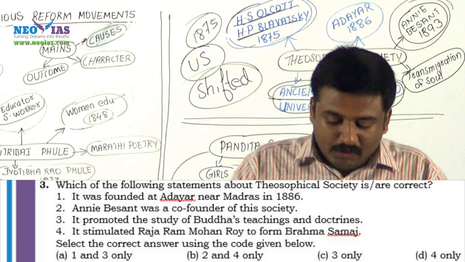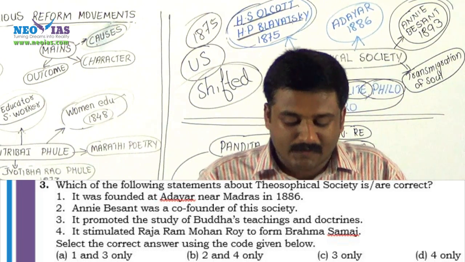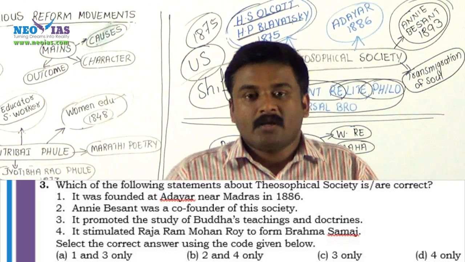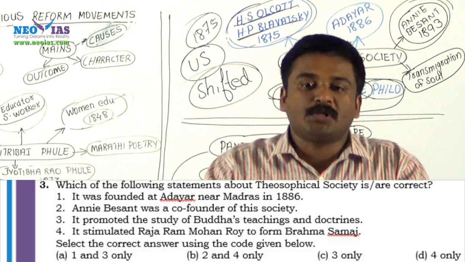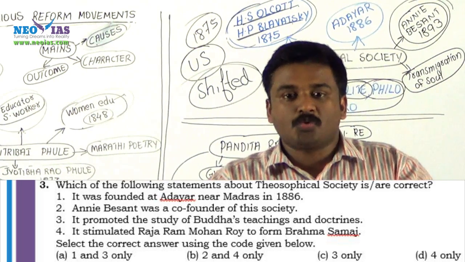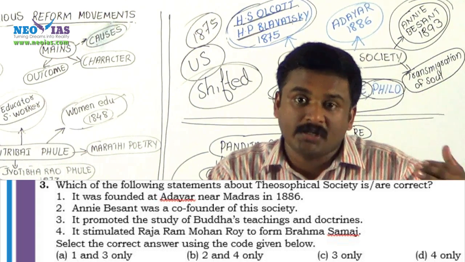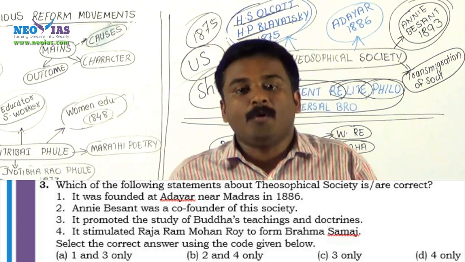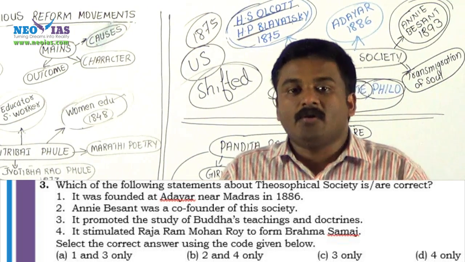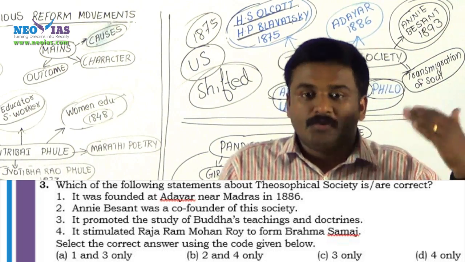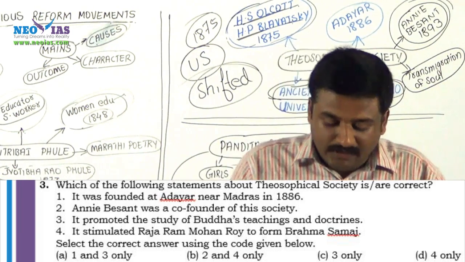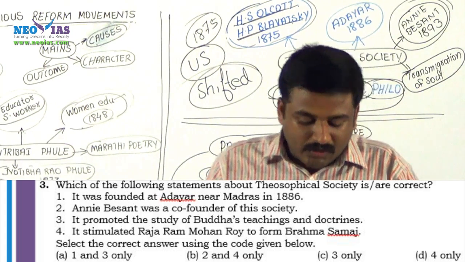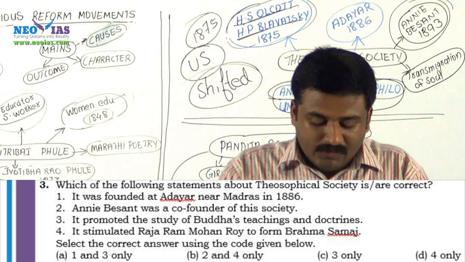Please check the third statement. It promoted the study of Buddha's teachings and doctrines. Of course, it is a correct statement, because one of the basic objectives of the Theosophical Society was to explore and study ancient Indian religion, their literature, philosophies and teachings. Of course, it promoted the study of Buddhism, Buddhist literature, Buddhist philosophies, Buddhist teachings. So that is a correct statement. And so we know that 3 only is correct here, C is correct.